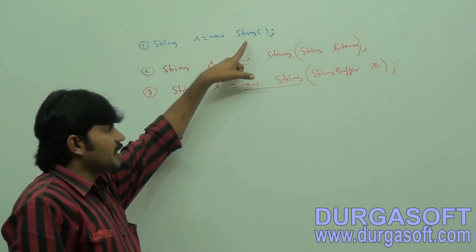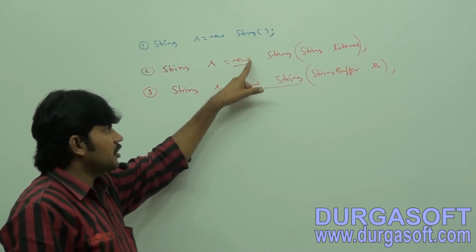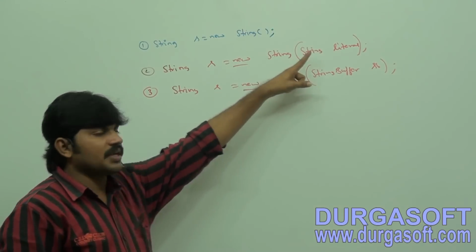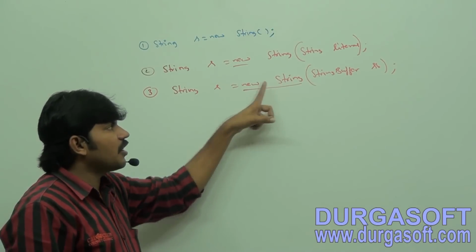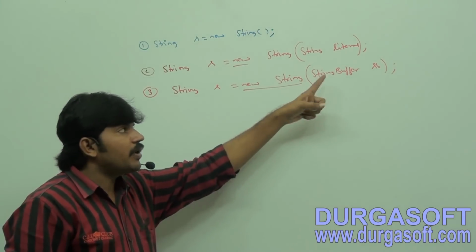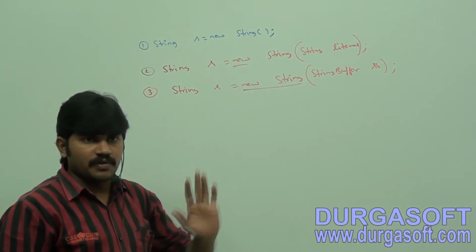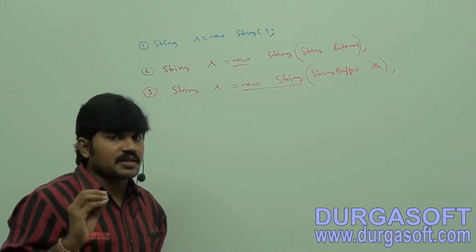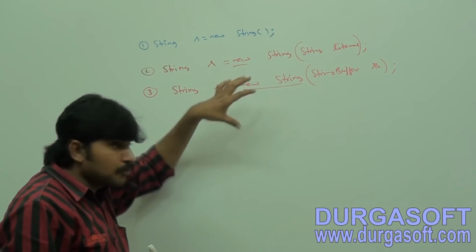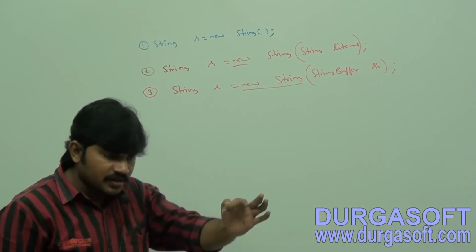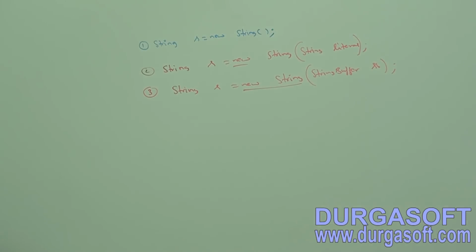So the constructors: to create an empty string object; to create a string object on the heap for the given string literal; to create a string object on the heap equivalent to the given string buffer. Total how many constructors are there? Three constructors up to this, but I will add some more constructors.